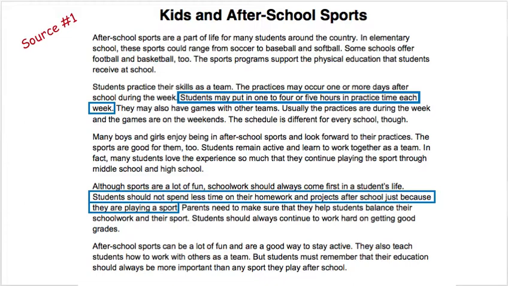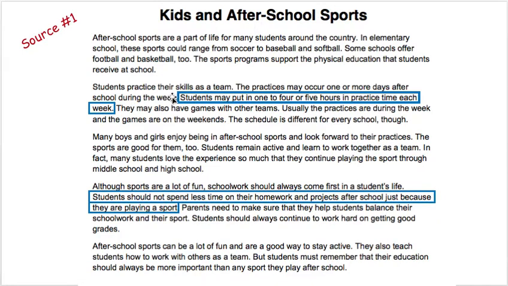So as you can see in my evidence, I've boxed in, and you can circle, underline in the text, whatever you'd like to do, I've boxed in what I think supports my reason. The first piece of textual evidence says students may put in 1 to 4 or 5 hours in practice time each week. That's crazy. So if you are taking up to 5 hours away each week from your homework time or learning time, think about what's going to happen to your grades.